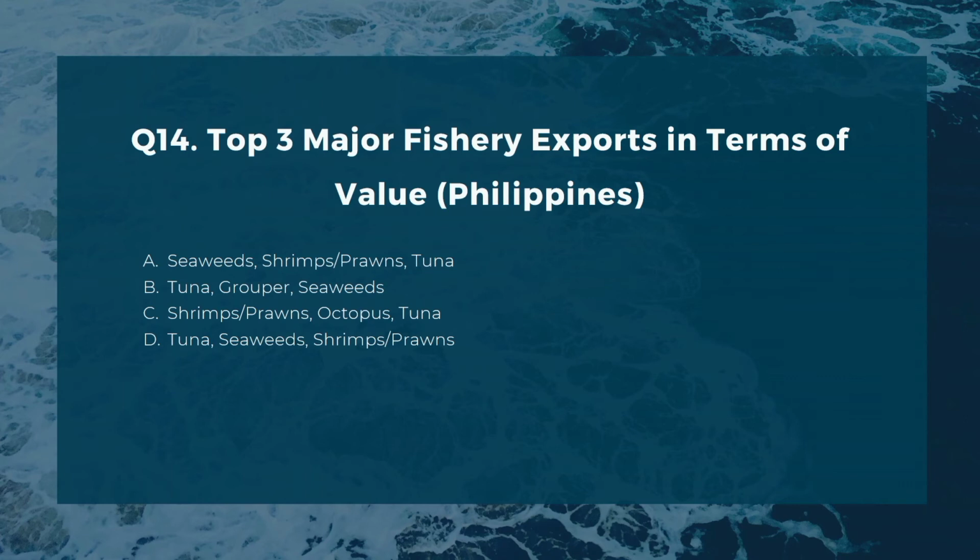Number 14. Top 3 major fishery exports in terms of value. A. Seaweeds, shrimps or prawns, tuna. B. Tuna, grouper, seaweeds. C. Shrimps or prawns, octopus, tuna. D. Tuna, seaweeds, shrimps or prawns.